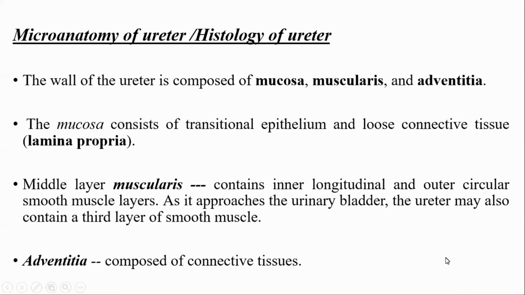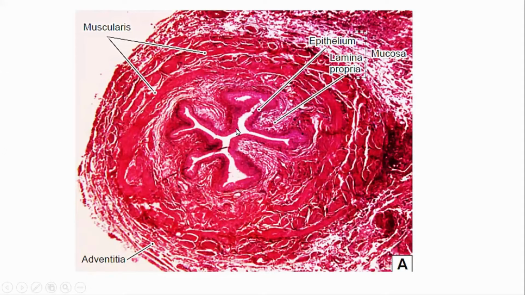So this is the histological picture of ureter. This is the mucosa, muscle layer, and outside one, this is the adventitia. 3 layers. Mucosa consists of epithelium. Which epithelium is this? Transitional epithelium or urothelium.